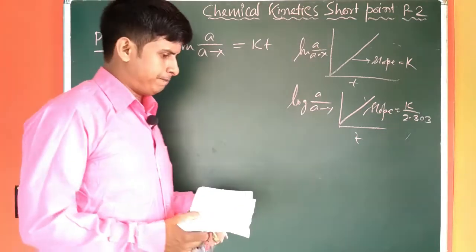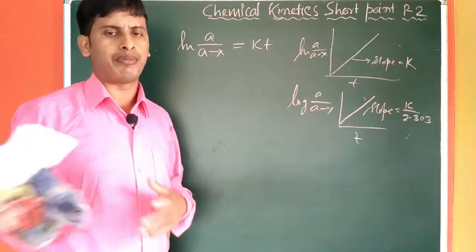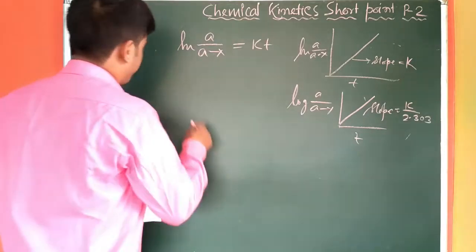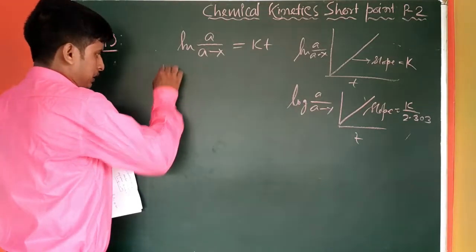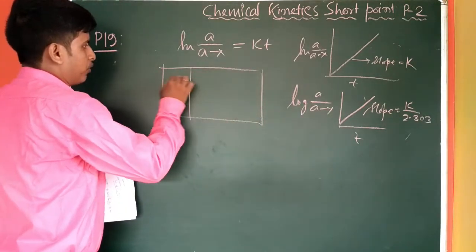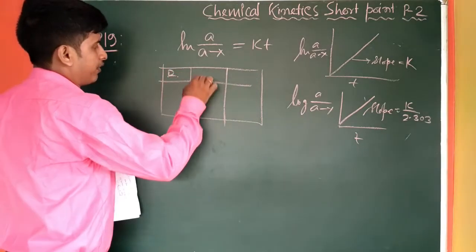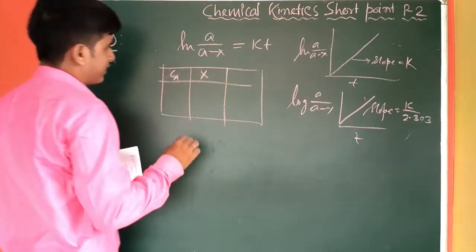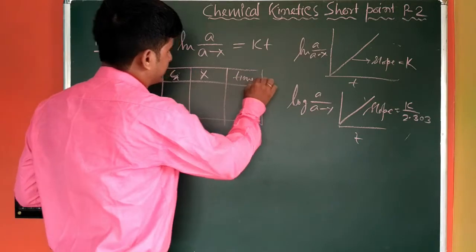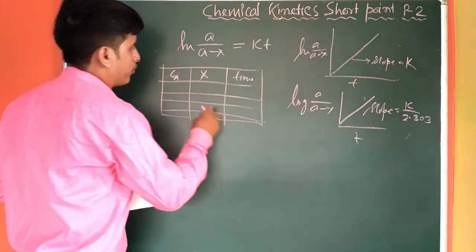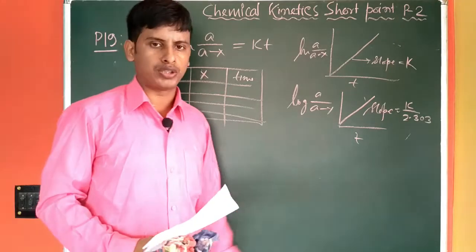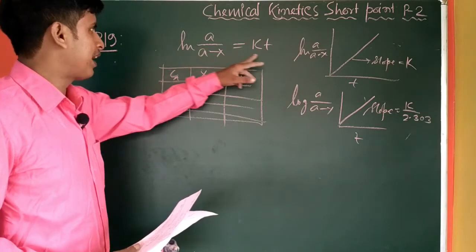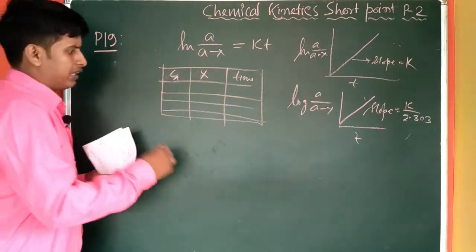Generally, in any numerical problem in competitive exams, how is it implemented? A table is there. One column is reactant concentration CA, one is product concentration x, and there will be time. It is given. Lots of values will be given. From all these values, we can get the value of the slope also, by finding out the value of ln a by a minus x at different times.